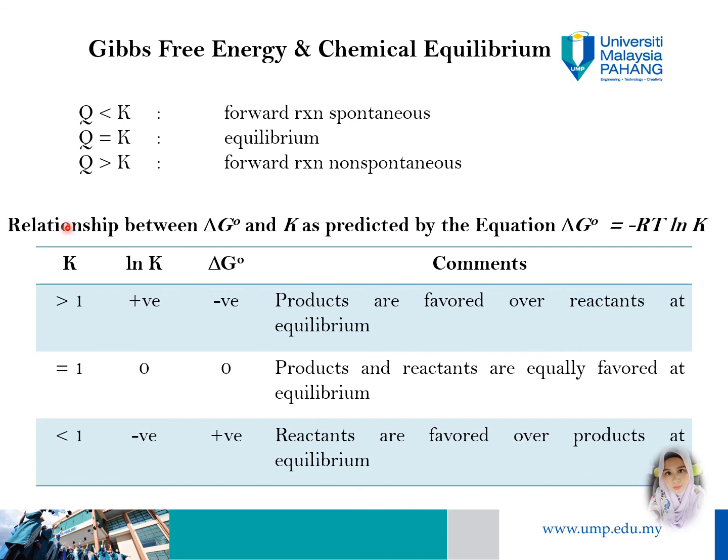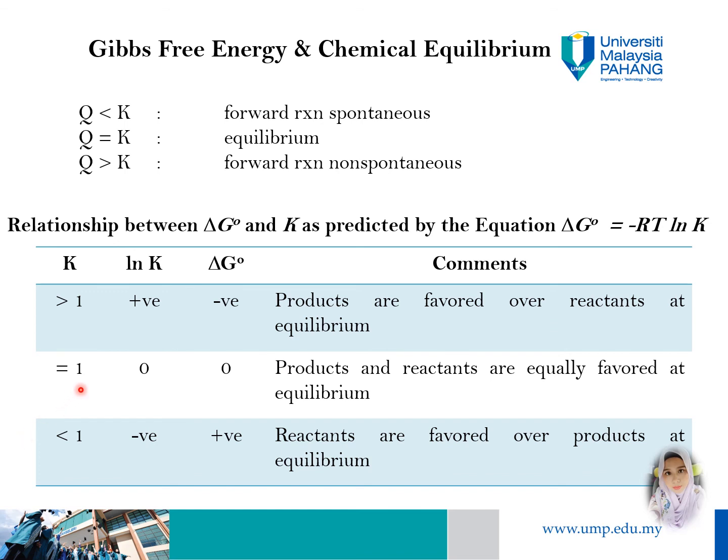The relationship between the Gibbs energy and the constant K is predicted by the equation delta G is equal to negative RT ln K. When K is more than 1, ln K becomes positive and delta G becomes negative, meaning that products are favored over reactants at equilibrium.